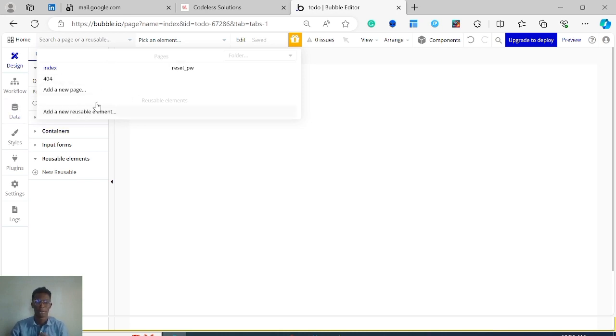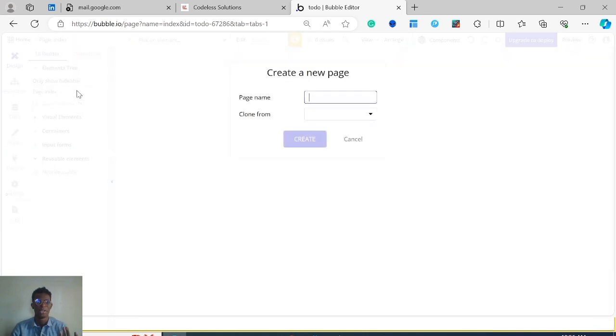So by default, every Bubble app comes with these 3 pages. The index page, the reset password page, and the 404 page. So these pages are created by default. And if you want to add an extra page, you just click on add a new page and give your page a name. And then my page is the to-do page.